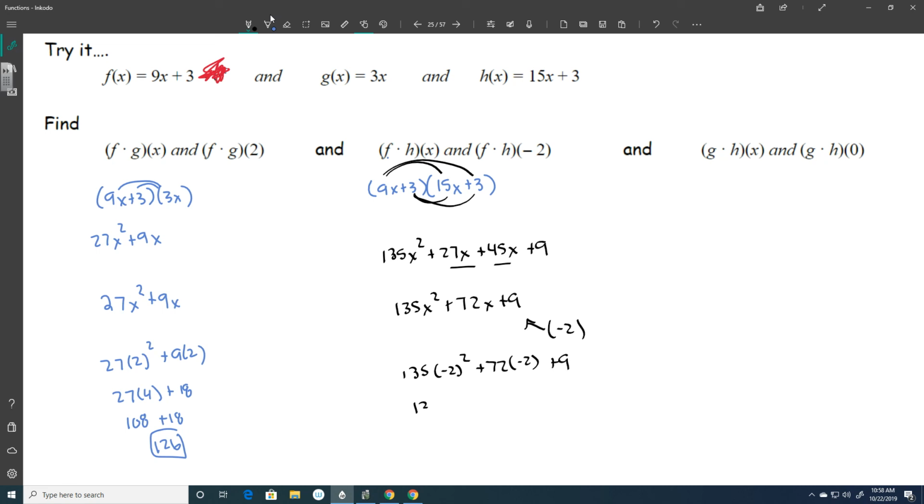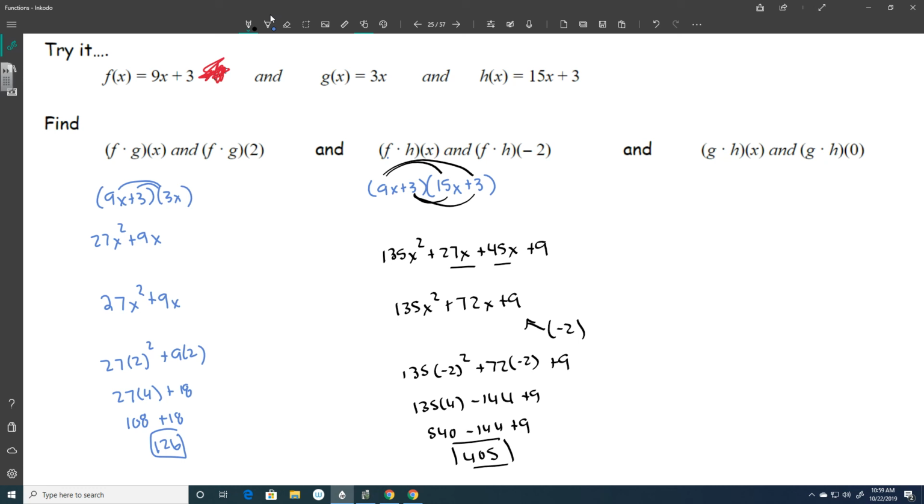So that gives me 135. -2 squared is 4. 72 times -2 is -144 plus 9. And this one's going to be 540 minus 144 plus 9. So that's going to give us what? 396 plus 9, so 405, I think.